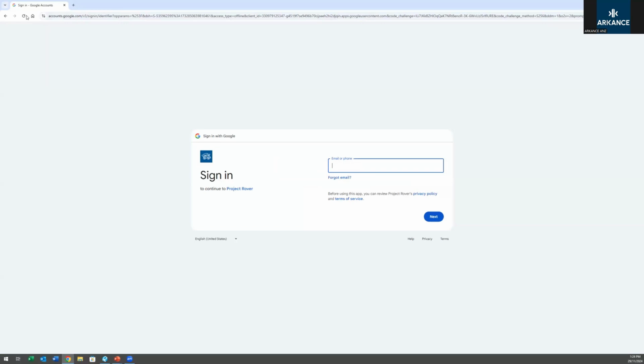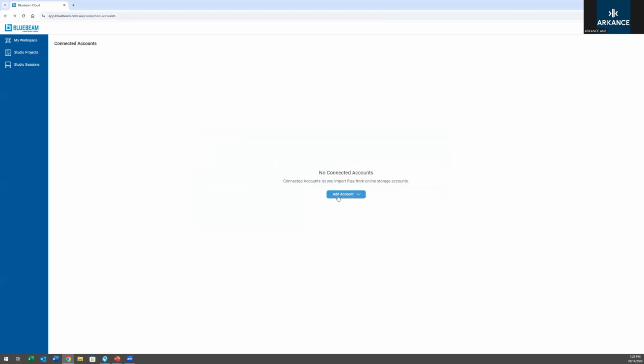So it's quite simple. Keeping in mind, if you do want to create a link to SharePoint or something like that within your company, it will need administration privileges. So you'll have to work with those people that have those permissions.